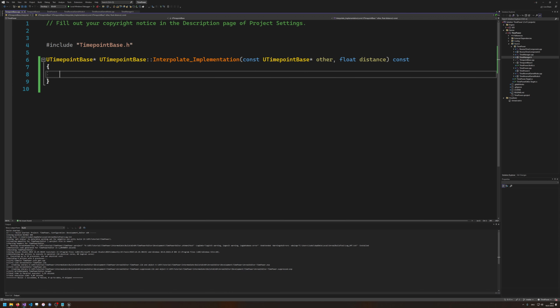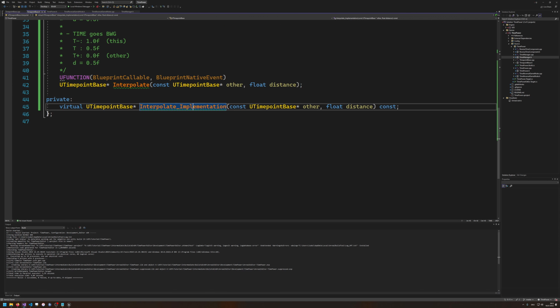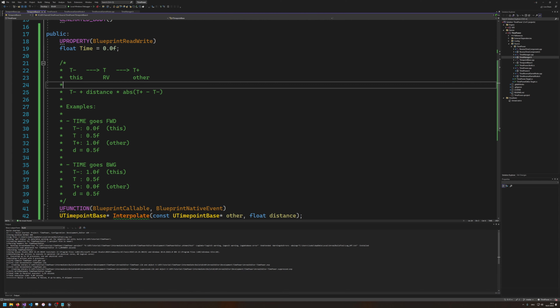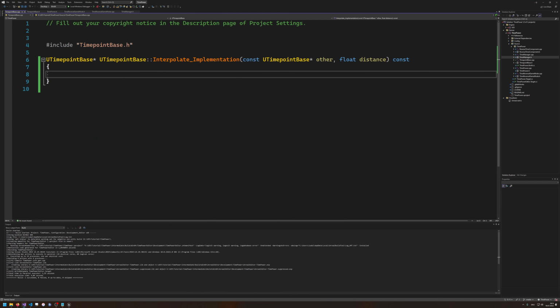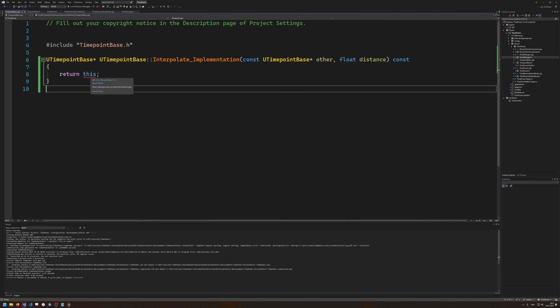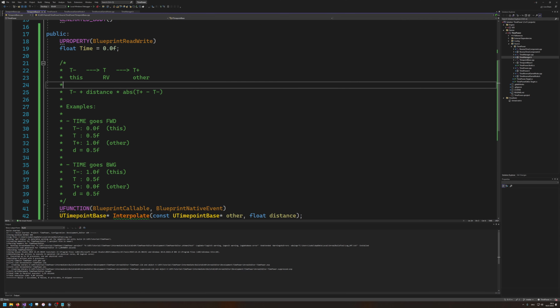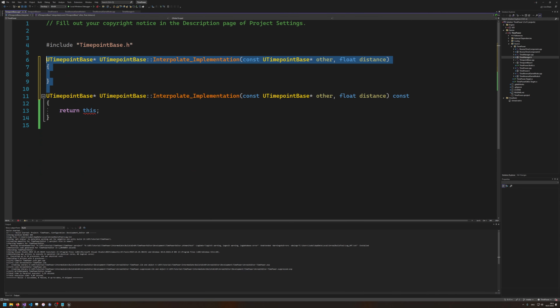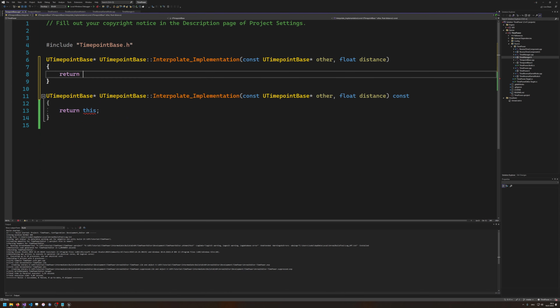A binary choice means that basically, let's take a look at our documentation. Currently, we are at t minus and we want to go to t plus, which means that t is somewhere between this and other, which means that we have not reached other yet, so our binary decision should yield this. And now you would be tempted to return this here. But as you can see, C++ is not going to allow us that. And I'm going to show you a bit of magic, even though we're going to delete it in any second. If I would implement the interpolate function here, I would be allowed to return this.